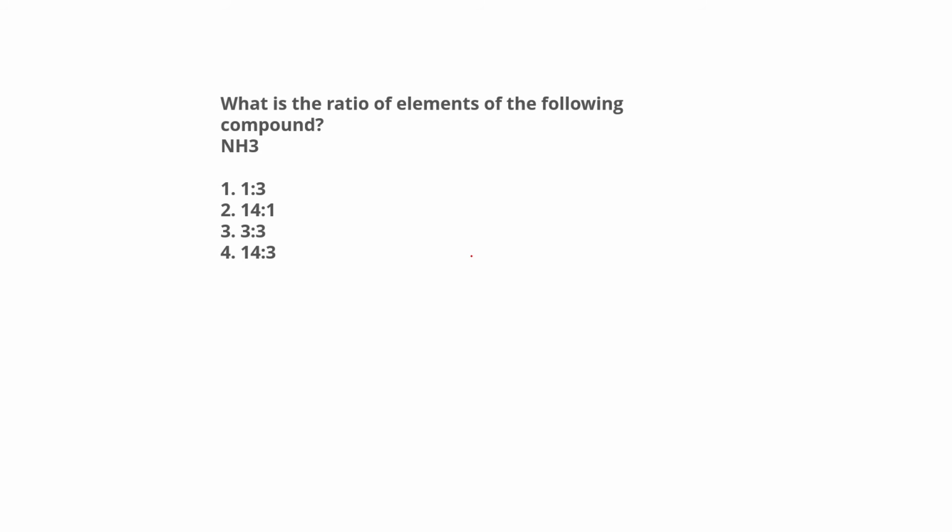So let's start with the question. What is the ratio of elements of the following compounds? That is NH3, that is ammonia. Okay. For ammonia, nitrogen is there, which has mass equal to 14. Yeah, and hydrogen has mass equal to 1. Okay. Now please try to get a ratio of nitrogen to hydrogen here. So nitrogen has only one atom in ammonia, so 14 multiplied by 1 is 14. Hydrogen has mass 1, but there are 3 atoms of hydrogen, that's why I will multiply with 3. So if you try to take a ratio, it is 14 is to 3.